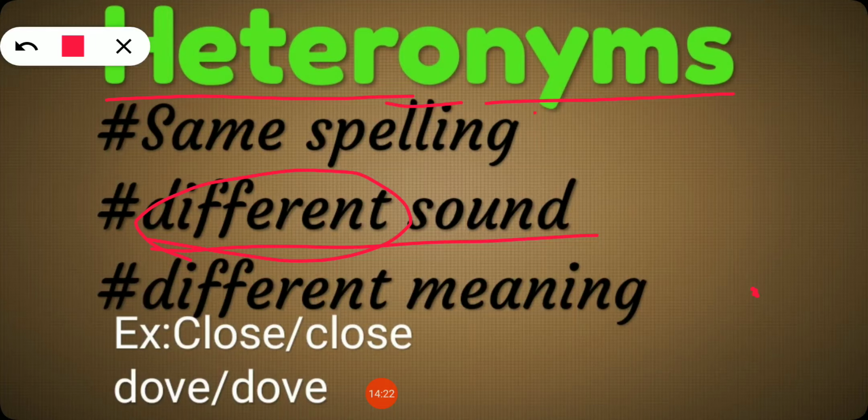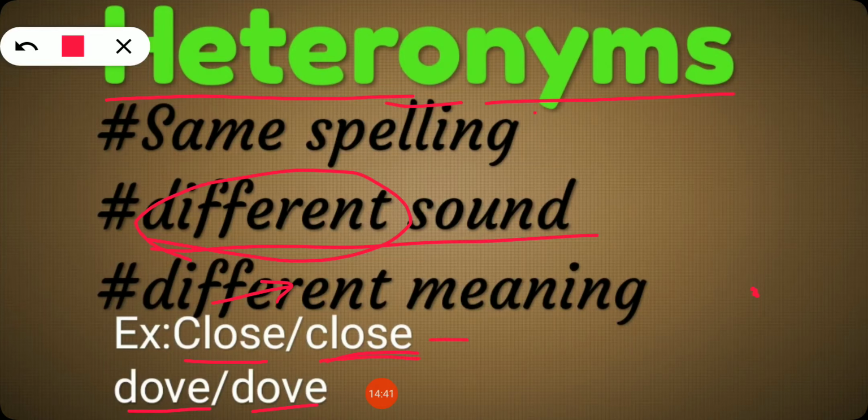Look at the example. Close, close. Dove, dove. What is one close? One close is a verb, he closed the door. What is the next close?